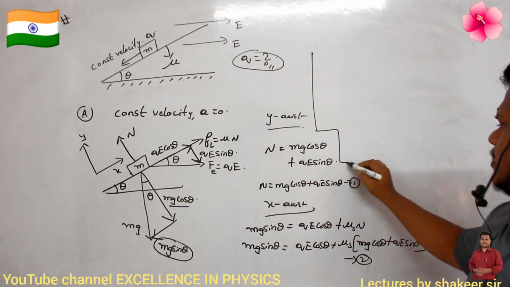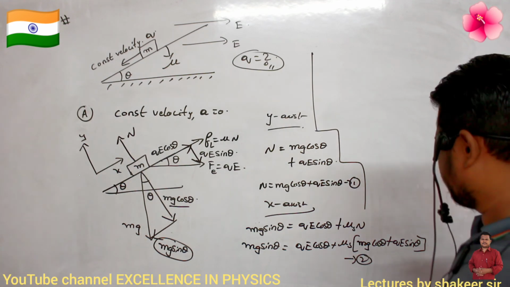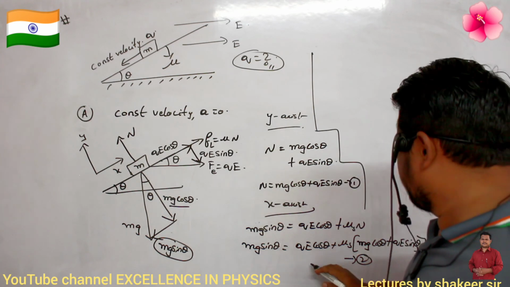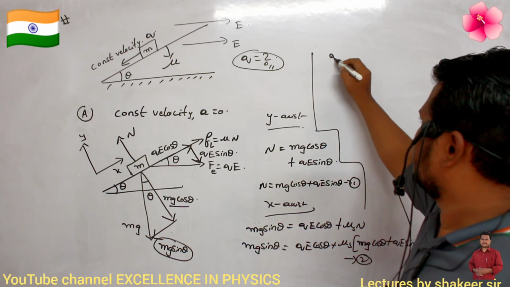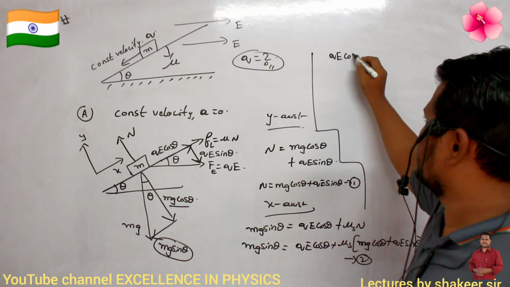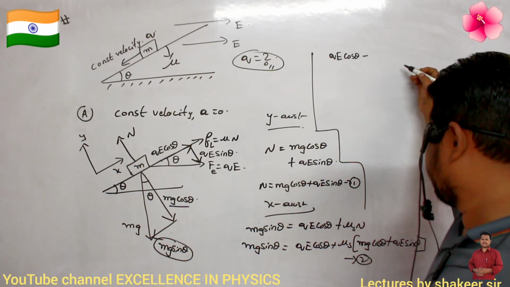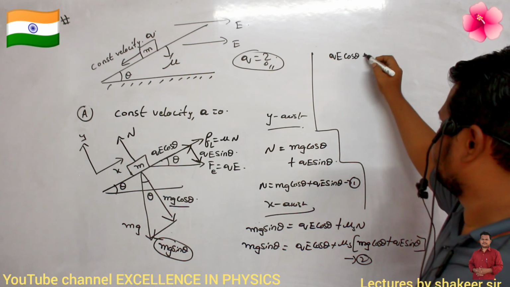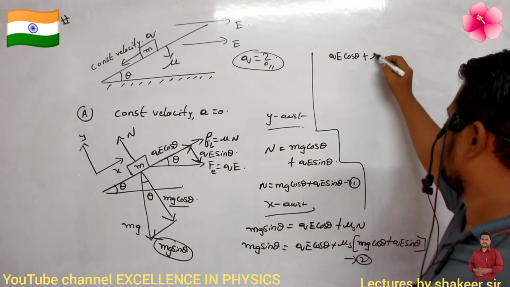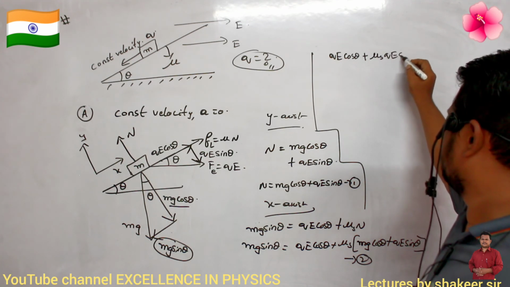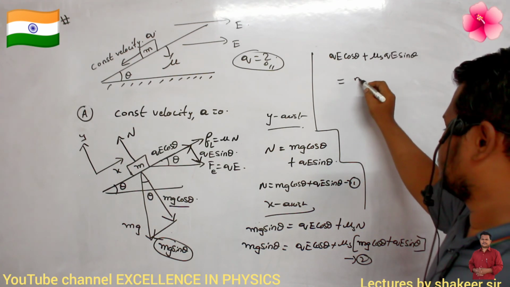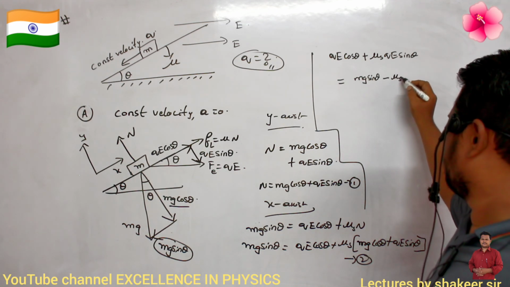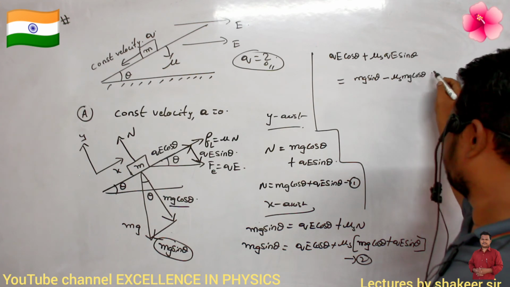So we will try to calculate here. What are the terms in which Q is present? Here I have QE, here also I have QE. So I will write QE cos theta plus mu s QE sin theta is equal to mg sin theta minus mu s mg cos theta.